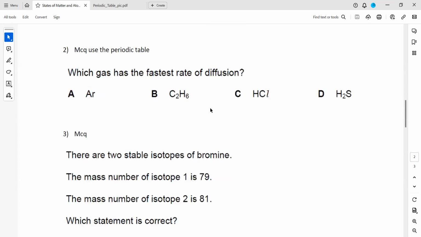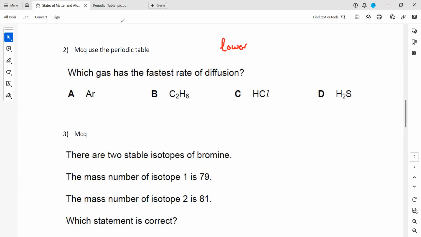In question two, which gas has the fastest rate of diffusion? So you have to check which has a lower relative molecular mass. For this, you have to use a periodic table in the exam.